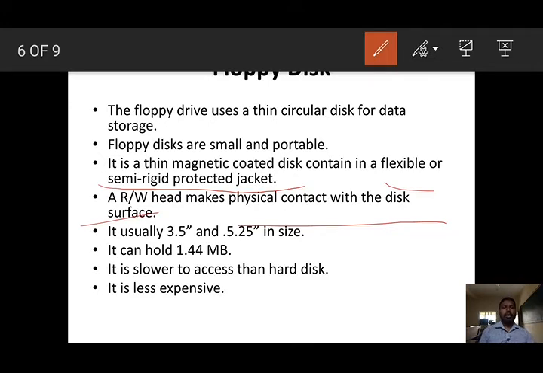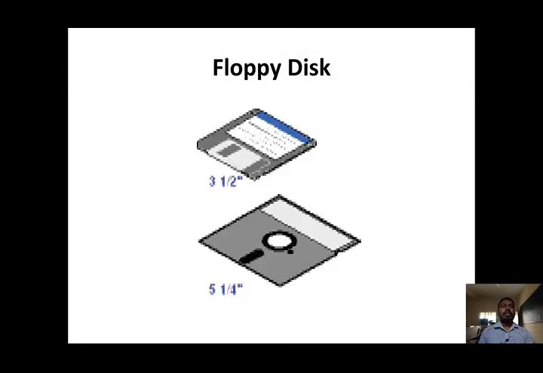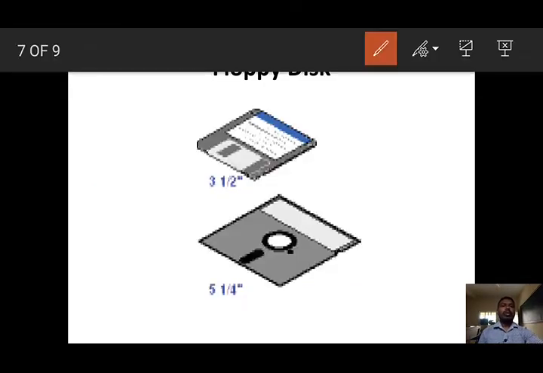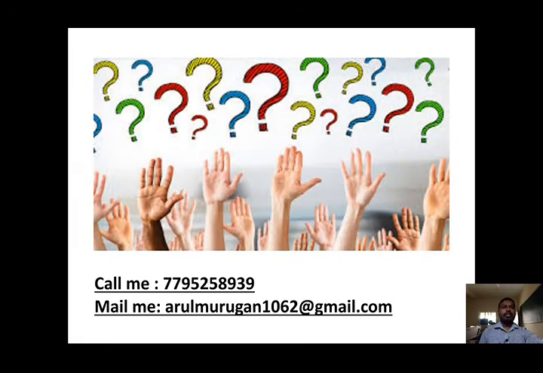Usually there are two sizes available, 3.5 inches and 5.25 inches. The maximum capacity we can store is 1.44 megabytes. In those earlier days, this 1.44 MB was very large, understand. It has much slower access than a hard disk, and it is less expensive. You can see these are the two types, 3.5 inches and 5.25 inches.